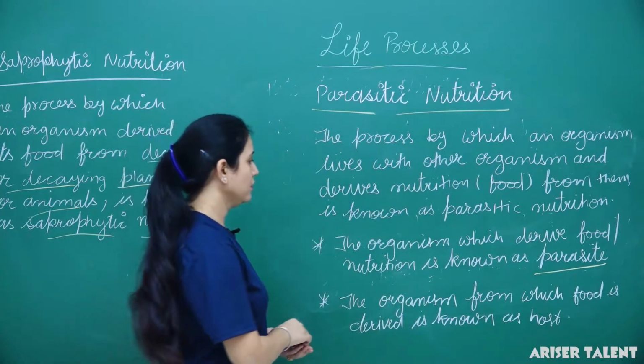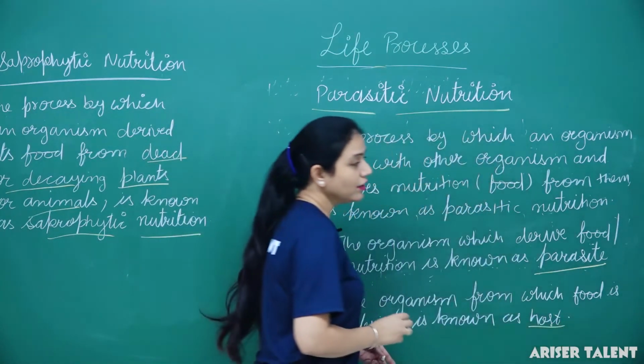Okay, so this is all about parasitic nutrition.